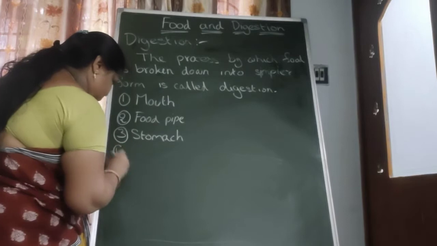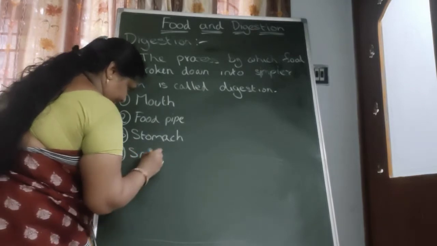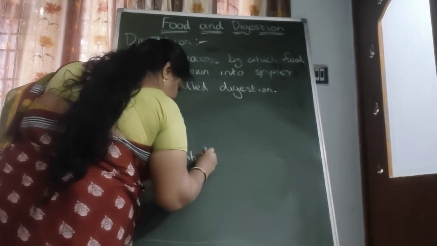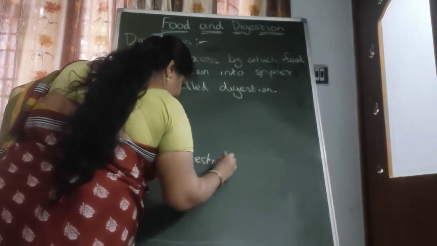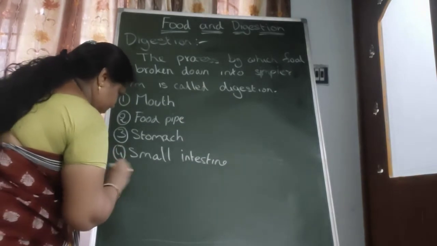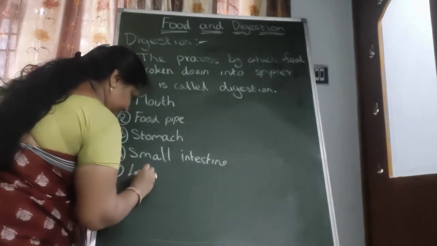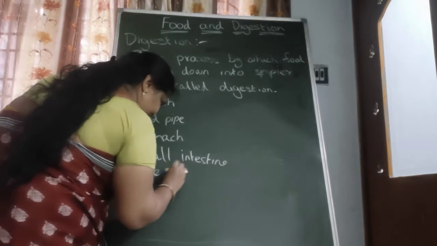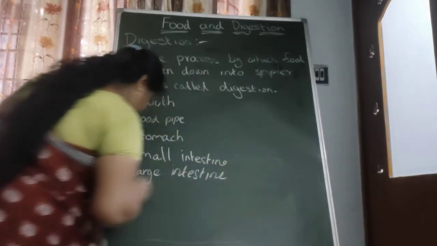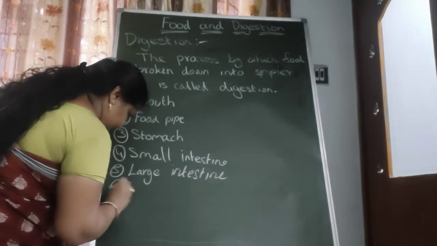Fourth is the small intestine. Fifth is the large intestine. And the last one is the anus.